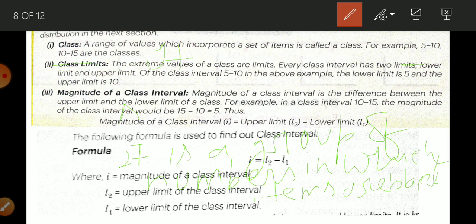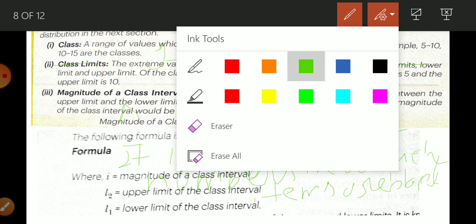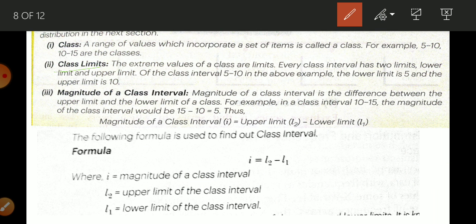Okay, so we can write the definition of class. It is a group of numbers in which items are placed.